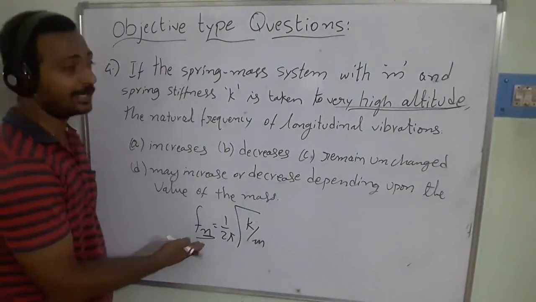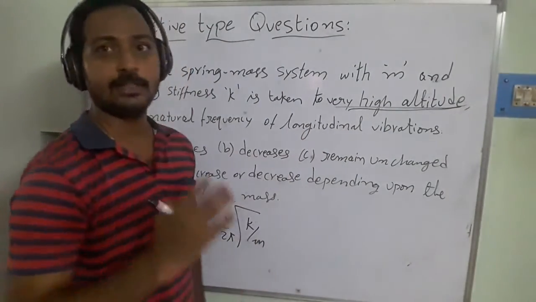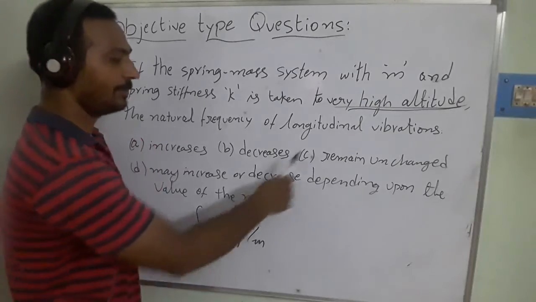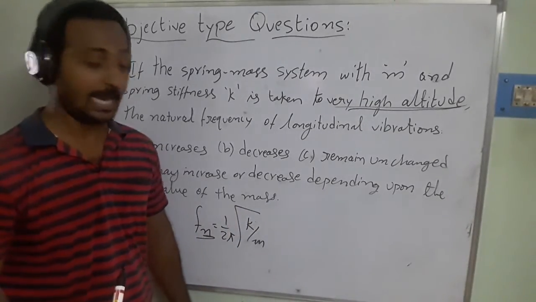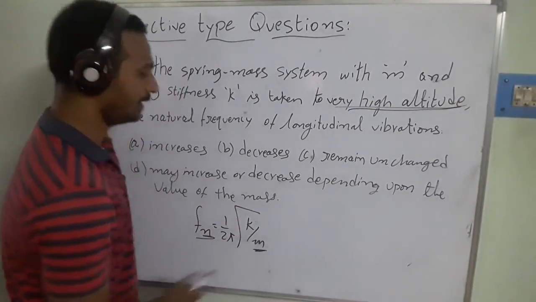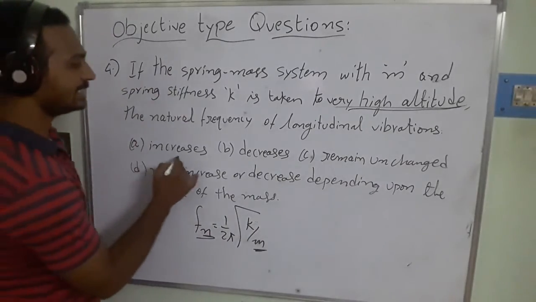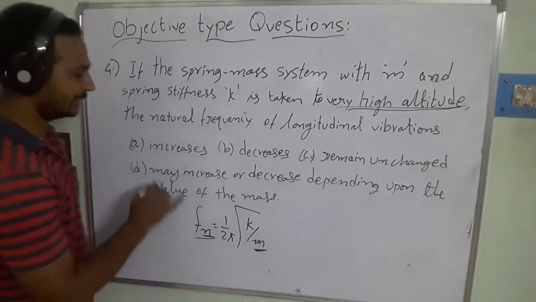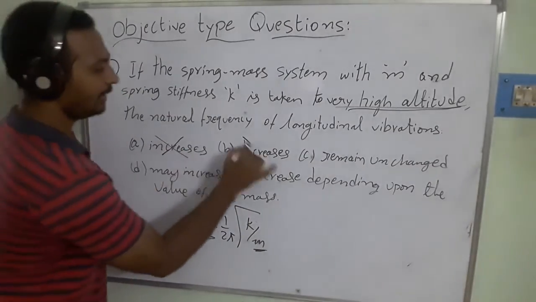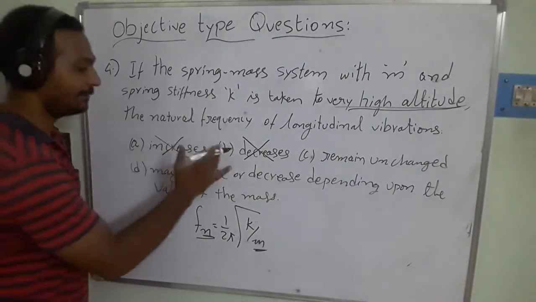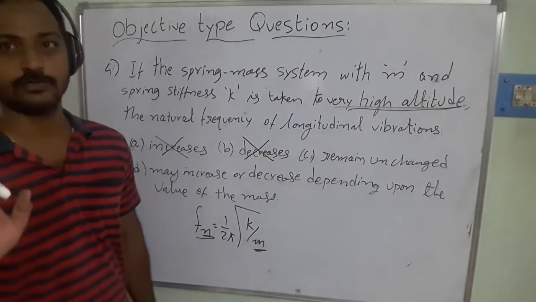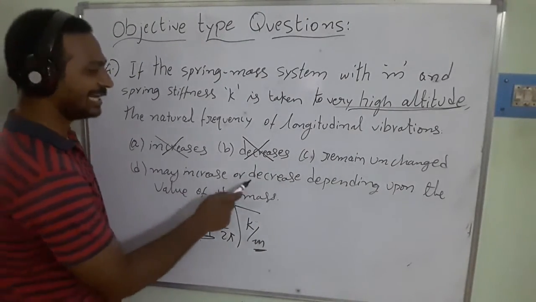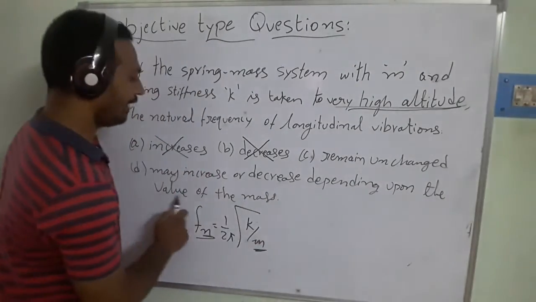It is very clear that whatever altitude we take above the mean position or reference, it is not going to be effective. So in this case, is it going to increase or decrease? It is clear that it is neither increasing nor decreasing. That means A and B are the wrong answers. And one more thing, D says it may increase or decrease depending upon the value of the mass.